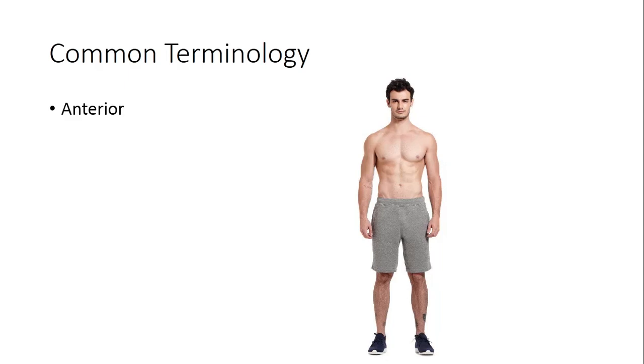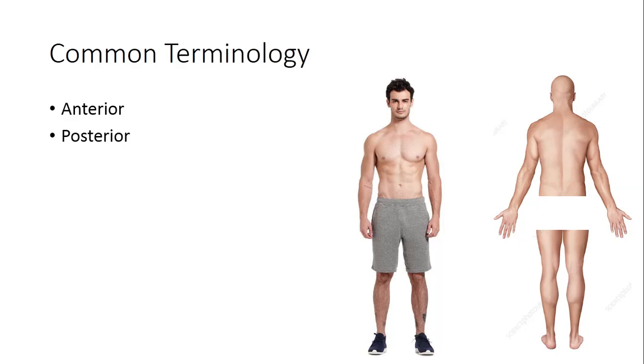Now common terminology of anatomy or medical science. Anterior means towards front, this is anterior. Posterior means towards back, this is posterior. Medial, the structures towards the midline is medial. Structures away from the midline is lateral. Structures near to the head is superior. Structures near to the feet is inferior.